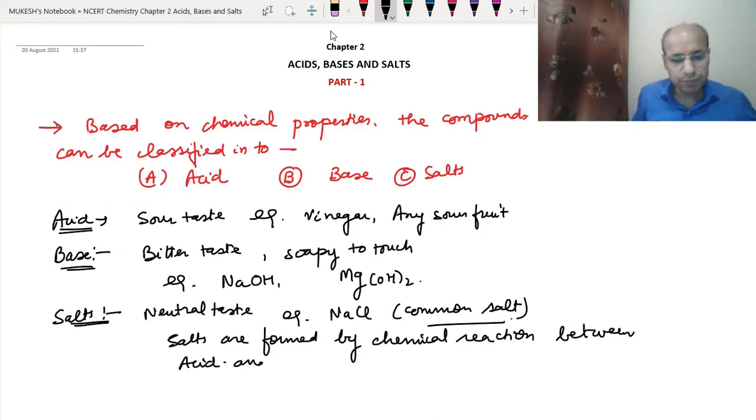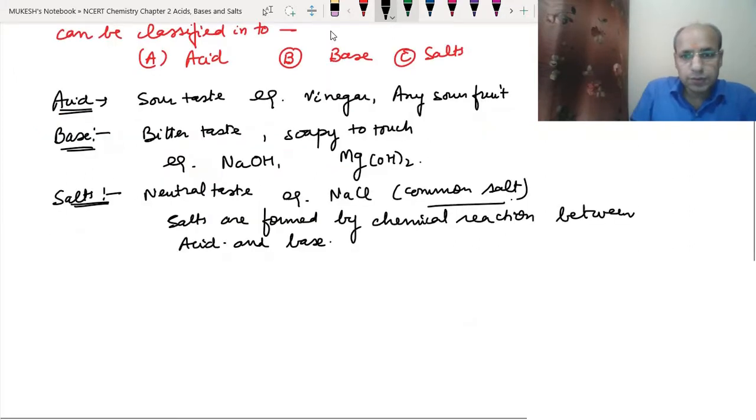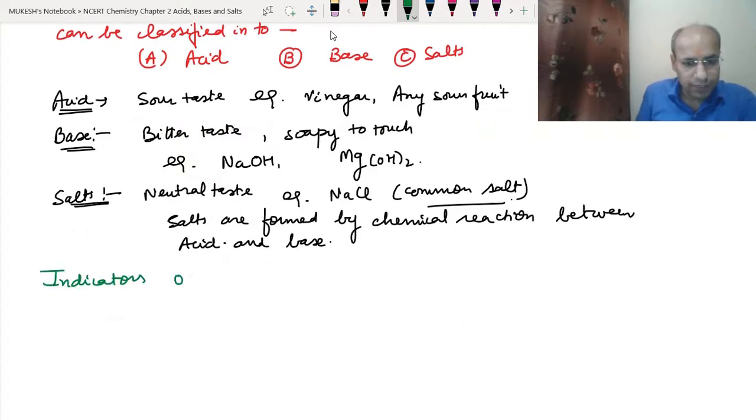Okay. So this we will understand when we cover all these topics separately. Now, first of all, how do we recognize which is an acid, which is a base, and which is a salt? We have a method for this purpose called the indicator, or acid base indicator. Now we will study the acid base indicators. The second topic is indicator, or we can say the acid base indicator.